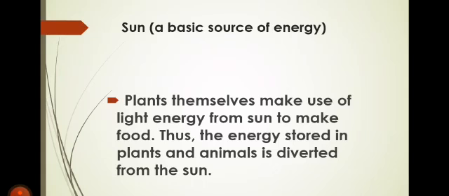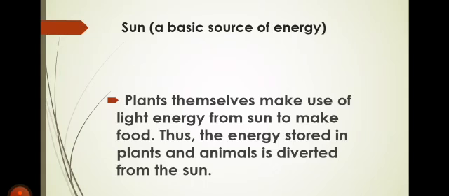And you know that when plants make their food using the sun energy, the energy transfers to the plant and indirectly to our body as well. Keep this in your mind, that if there is no sun, there will be no life on the earth.